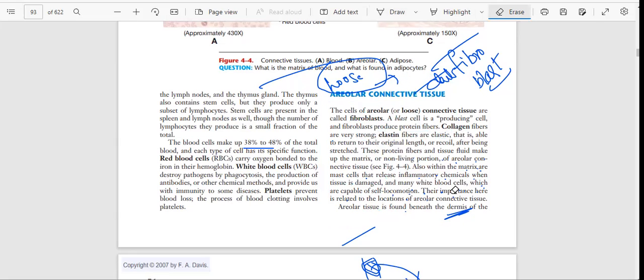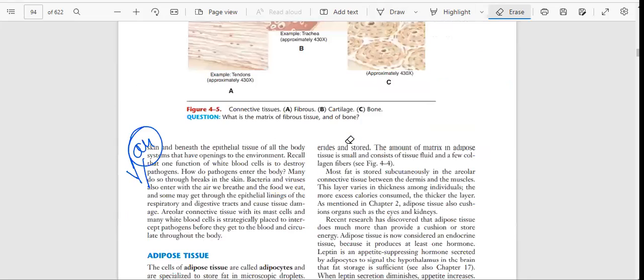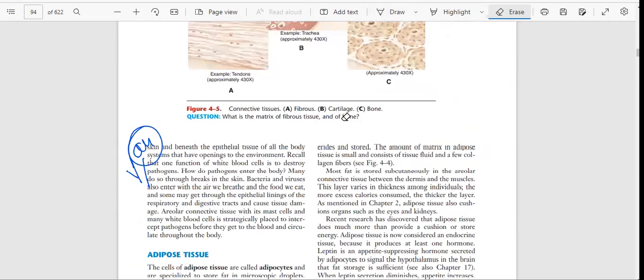Elastin fibers are elastic, and collagen fibers are very strong. They will not be able to move, so that's the reason that beneath the skin they are fixed. If we want to move that area, we will not be able to. But whenever we move the skin, it will move slightly because of the presence of elastin fibers.